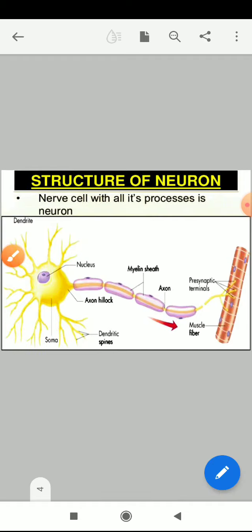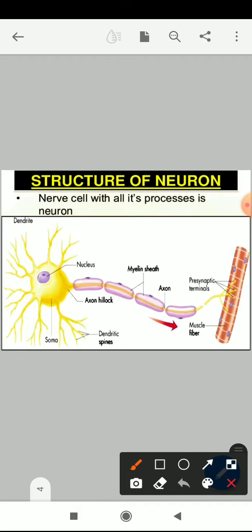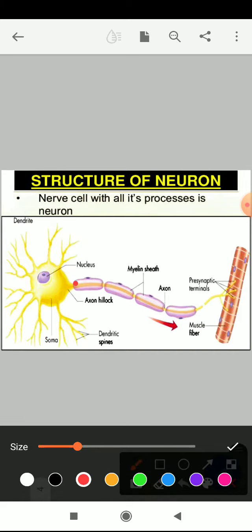After that, you can also see an external covering which covers this long thread-like structure. Suppose these are external coverings. This is nothing but the myelin sheath. These are the myelin sheath.